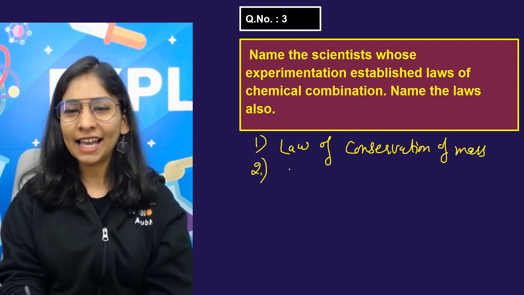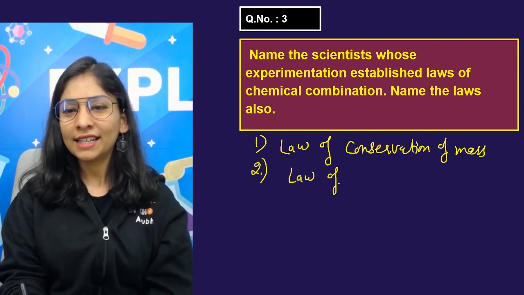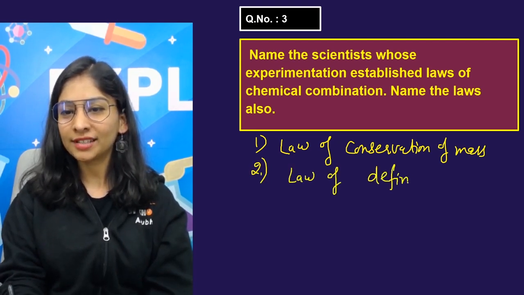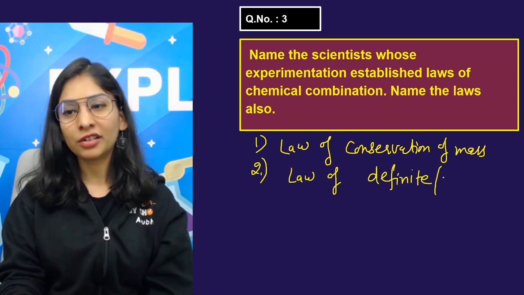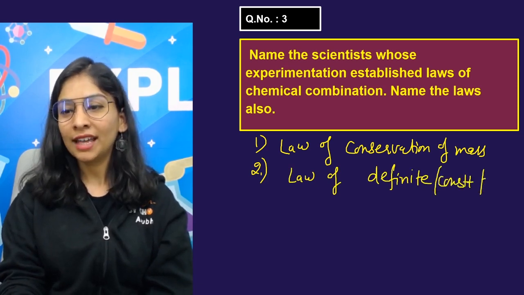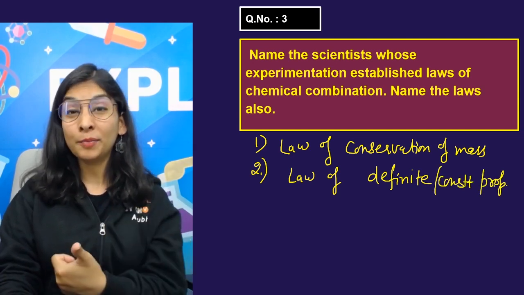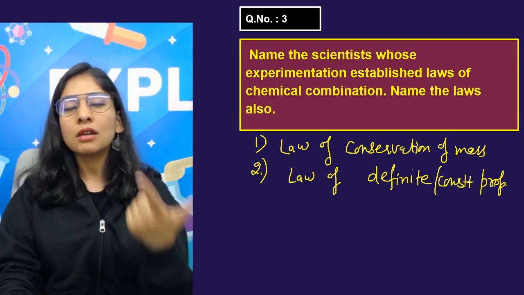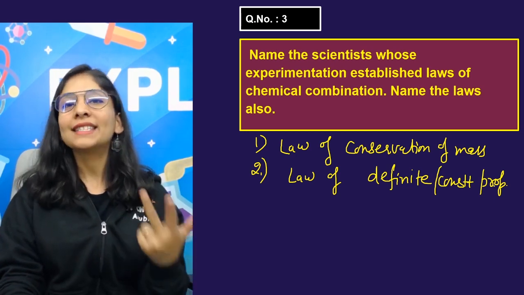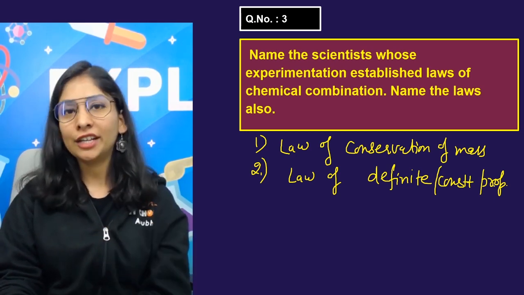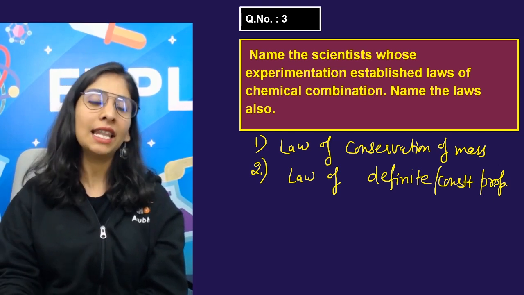One is law of conservation of mass, and one is law of definite proportions. That's two. Or you can also say constant proportion. Those two are there in your syllabus. And apart from that, law of multiple proportion, Gay-Lussac's law, and there is one more called Avogadro's law. That's not there in your syllabus, but you'll understand that in 11th class.